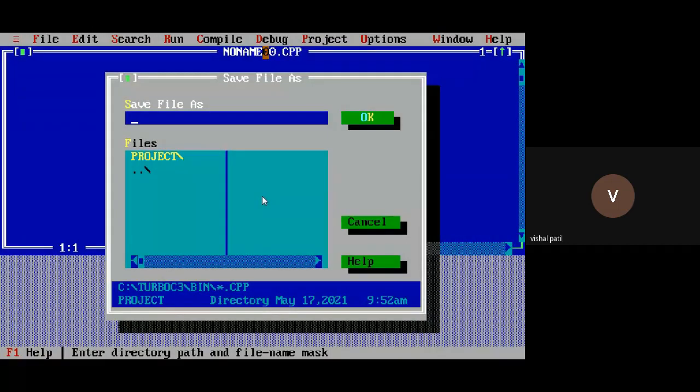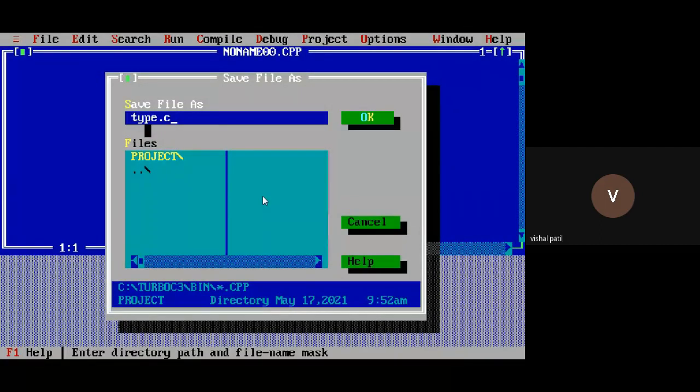Then I will give some name to my program. I can give any name to my program. As we are discussing typecasting, I will write it as type.c. You can give any name, but it should be saved with the .c extension.